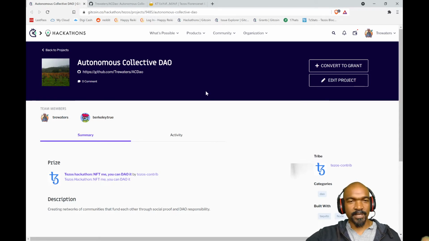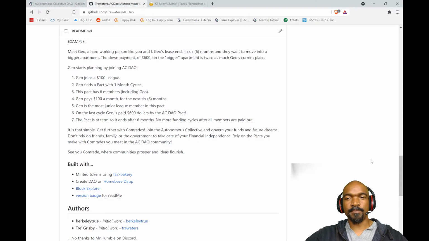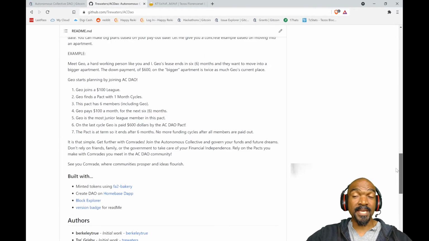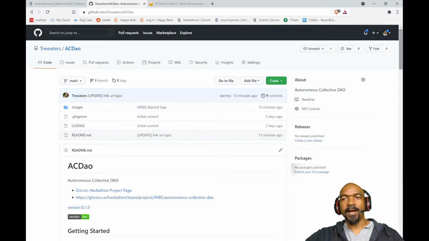Now, this DAO was only thrown up in the past 48 hours because we were kicked out of our previous team. So, in an effort to still submit something, I worked on an idea that I had before we started with Mr. Humble in Discord. And you can see on my GitHub repo the logs where we were kicked out of the team for no reason. So, just bear with me and understand that I do have a smart contract.